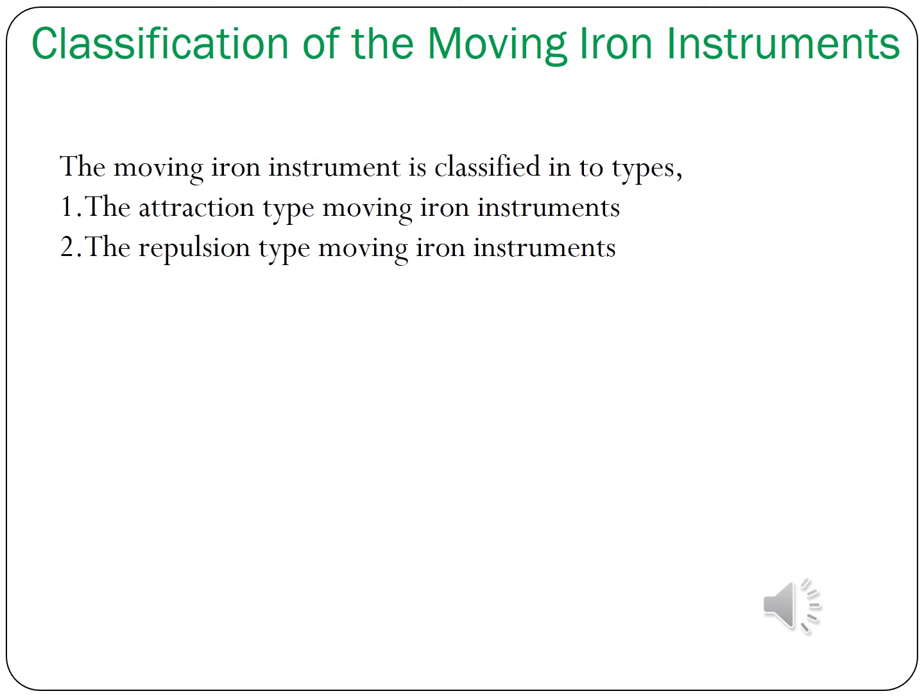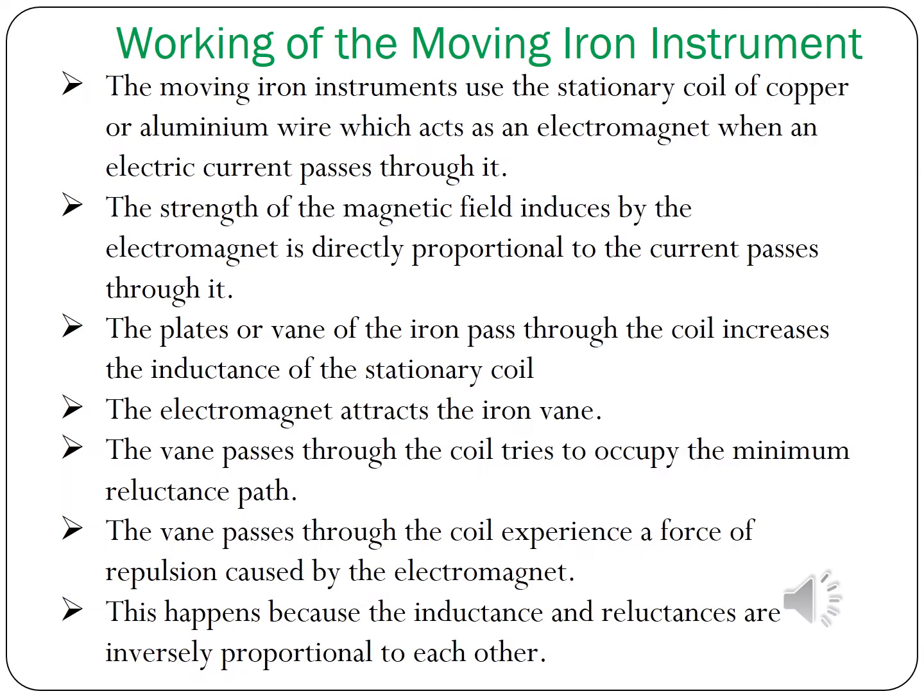The moving iron instrument is classified into two types. One is the attraction type moving iron instrument and the other is the repulsion type moving iron instrument. In the coming slides we will see the principle of operation, construction, advantages and disadvantages of the moving iron instrument.